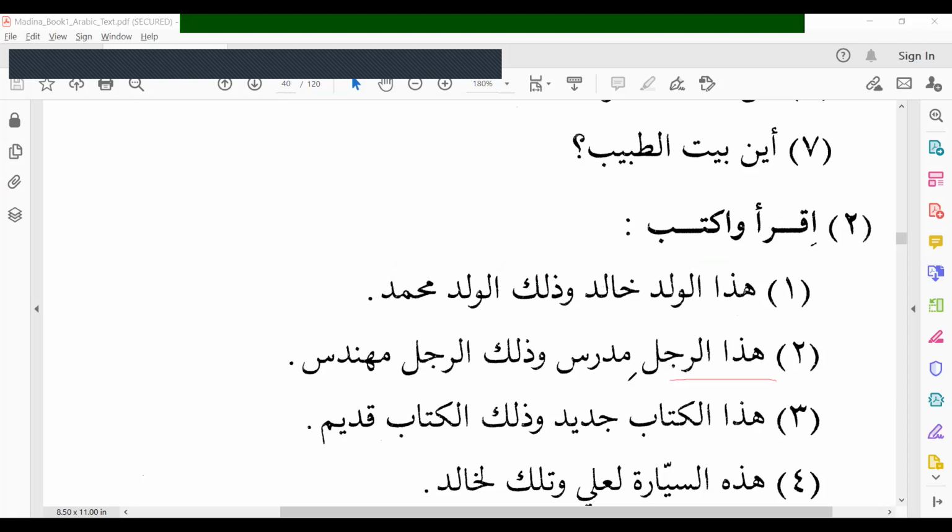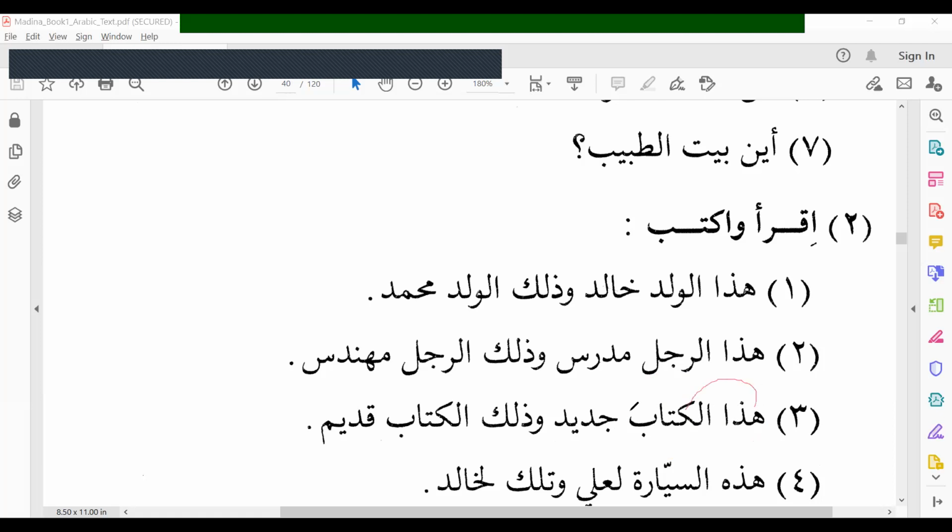Second. Hadar rajulu mudarrisun. This man is a teacher. Wadhalika rajulu muhandisun. And that man is an engineer. Hadal kitabu jadidun. If a ma'rifa is followed by hada, then we translate it as this book.